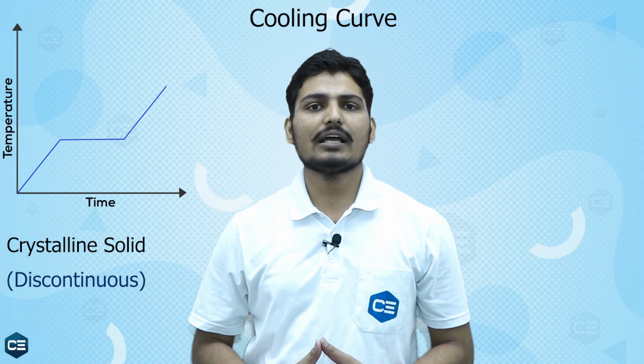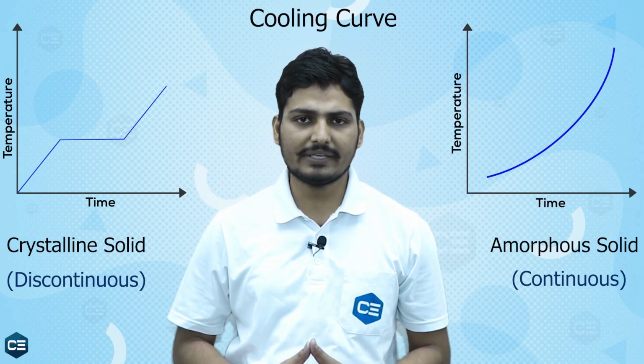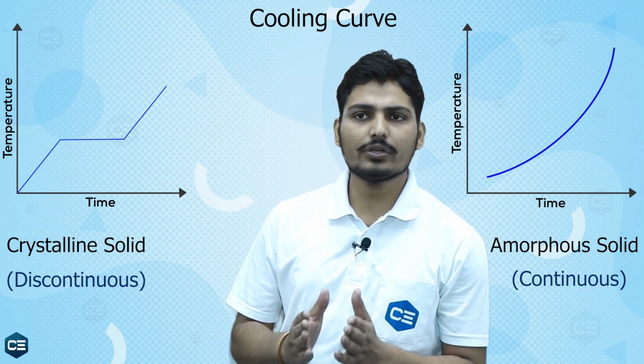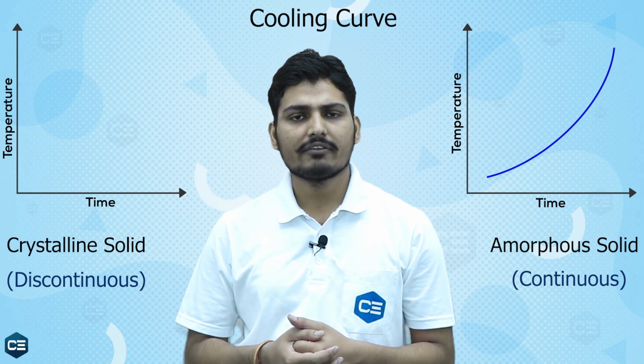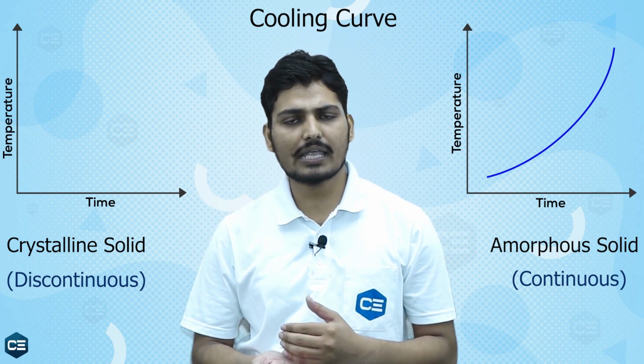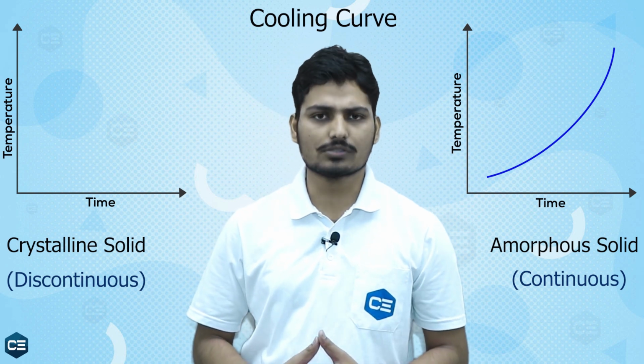The crystalline solids have a discontinuous cooling curve, while amorphous solids have a continuous cooling curve. It means when we start to heat crystalline solids, with respect to time, we assume that we are giving the same amount of heat as we provide heat to a crystalline solid.